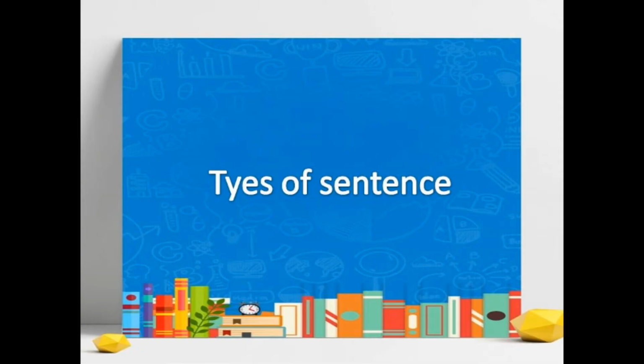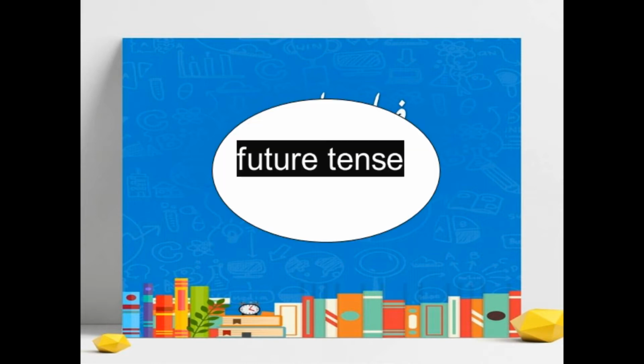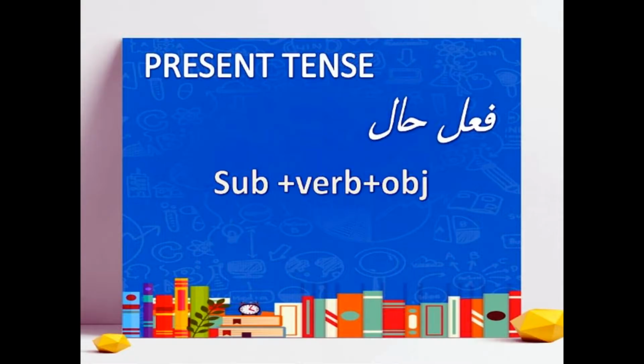In Urdu, there are three types of sentence. The first one is Fele Hal, which is present tense, Fele Mazi, which is past tense, and Fele Mustaqbil, which is future tense. In this video, we're going to talk about present tense first, which is Fele Hal. In English, the formula for writing present tense is very simple. Just write it down: subject, verb, plus object.